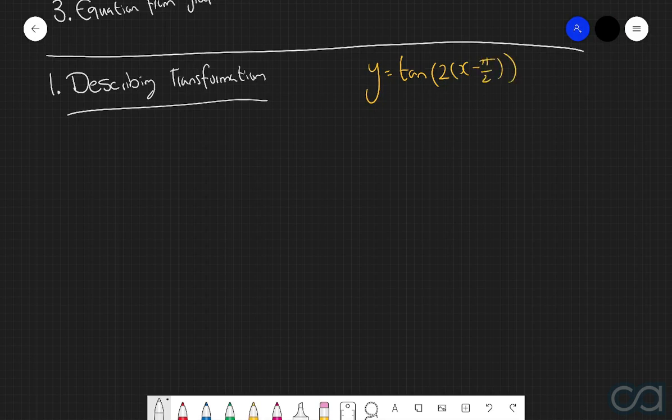And now, similar to what we've already discussed with our sine and cosine functions, we're going to use a very, very similar template answer as what we used in the last two videos. But now we're just going to have to make some minor modifications, considering the fact that now we only have two transformations to consider. So this is going to be the template answer that you're going to use to answer a question like this.